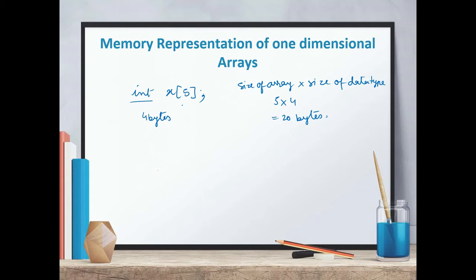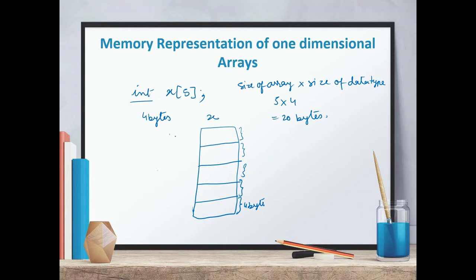And one more very interesting thing is that all these bytes will be contiguous memory locations, meaning they will be one after another. So you will get 20 bytes of contiguous memory locations for this x. So how are these going to be stored? Suppose these are the 20 bytes, like 1, 2, 3, 4, 5, each of 4 bytes, like this.